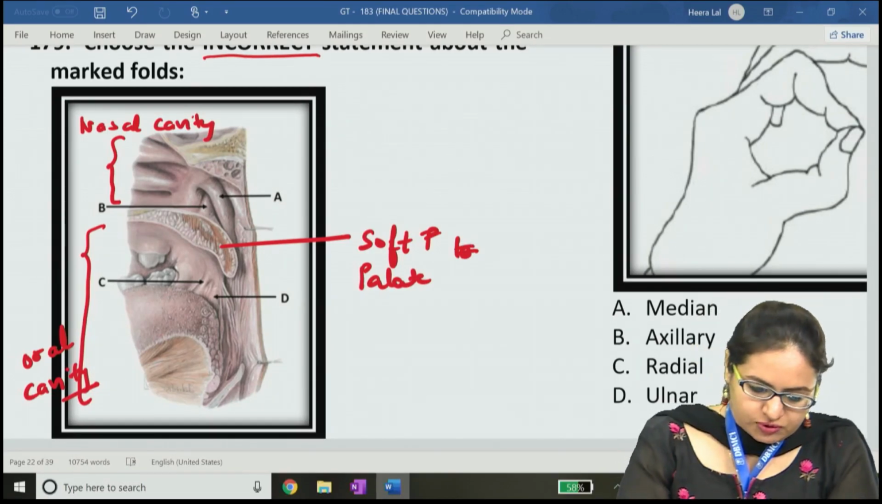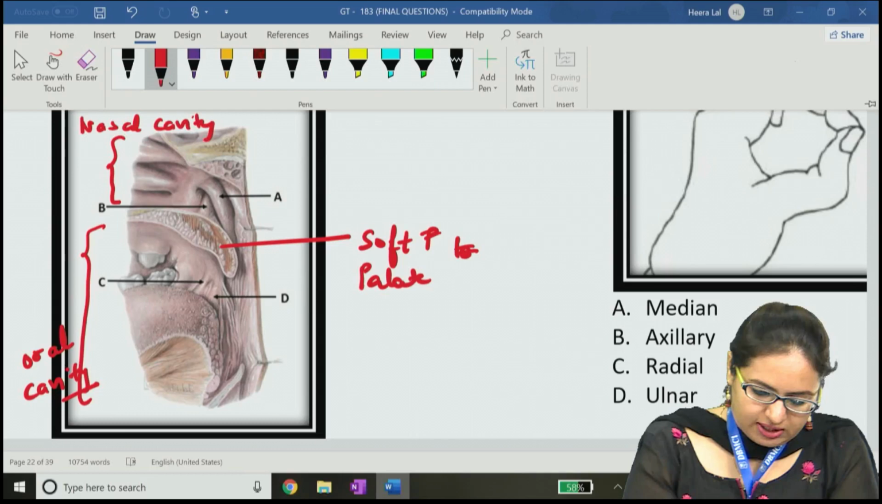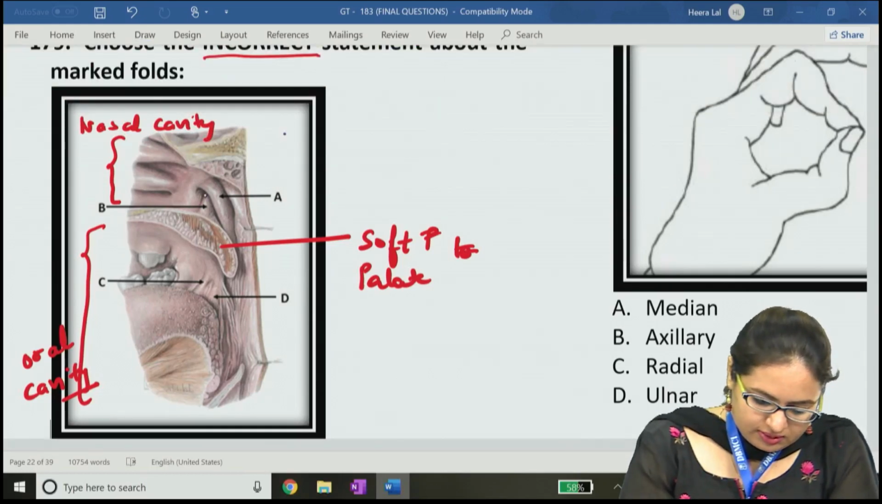Now if you see the options which have been mentioned over here, A, B, C and D, we will identify these structures. Over here there is the opening of the auditory tube.